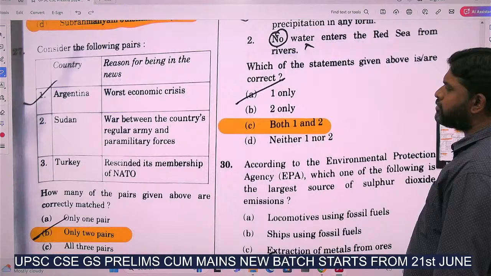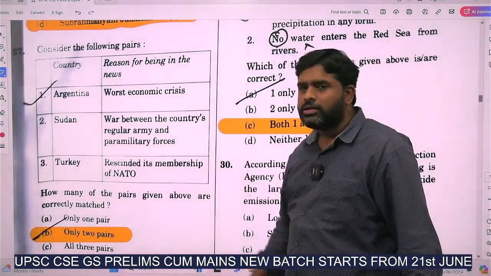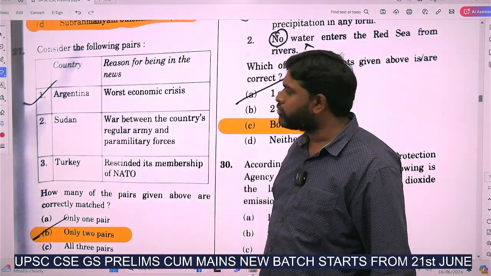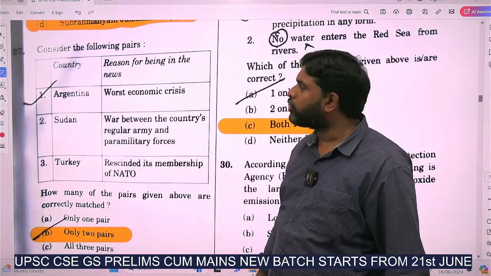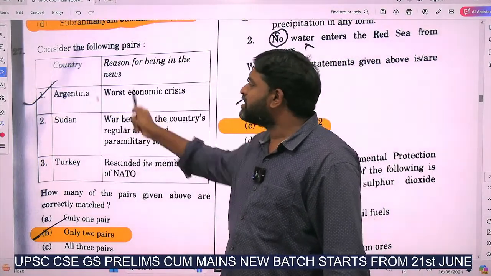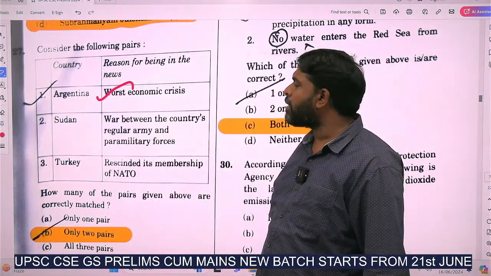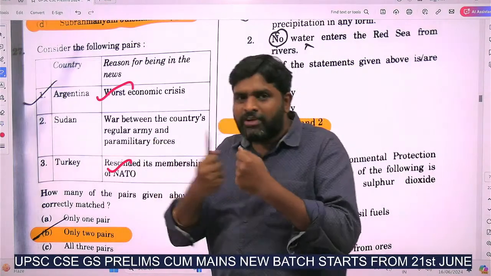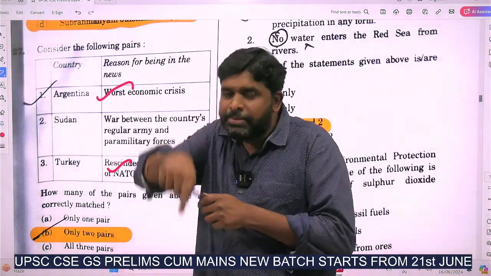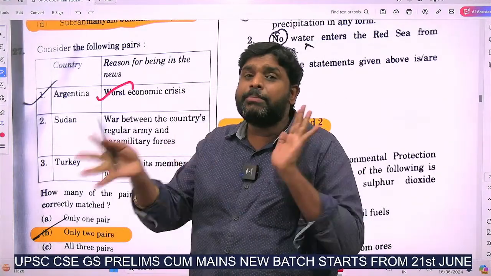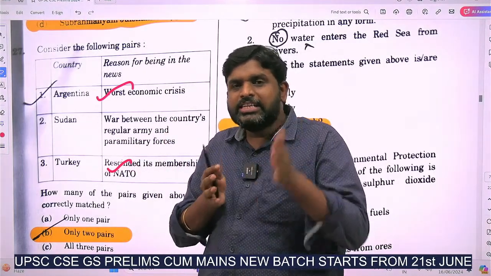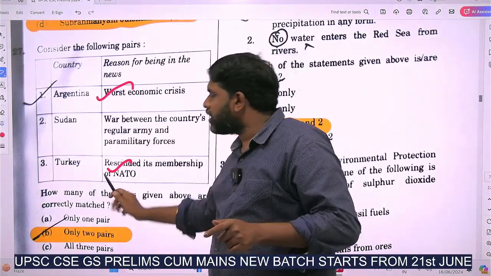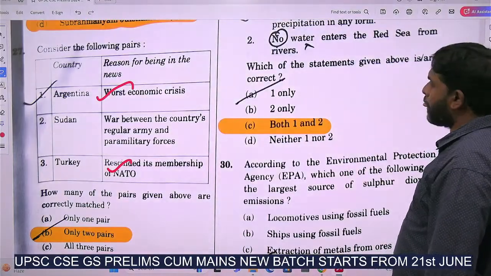Consider the following statements. Argentina, worst economic crisis. Sudan, war between the country's regular army and the paramilitary forces. Turkey rescinded its membership of NATO. So only 2 pairs are correct. Argentina is correct. In Sudan, civil war is happening, between the regular army and the paramilitary forces. Civil war is very common in Sudan. So these 2 statements are correct. Only 2. Next.